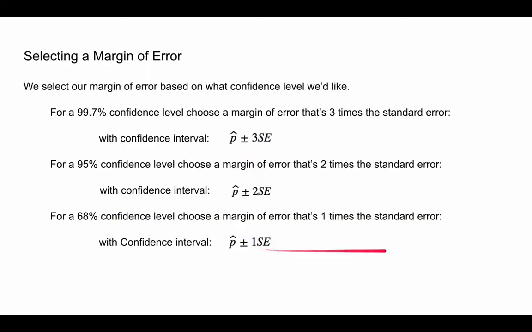Okay, so how do we go about selecting a margin of error? How do we determine 99.7%, 95%, 68%? That's going to vary. But when we do want a 99.7% confidence level, we're always going to use 3 standard deviations. When we want a 95% confidence level, we typically use 2 standard deviations or standard errors. And when we want a 68% confidence level, we go 1 standard error to the right or left of the center. Now, this all comes from the empirical rule.